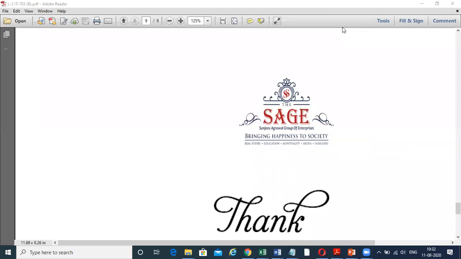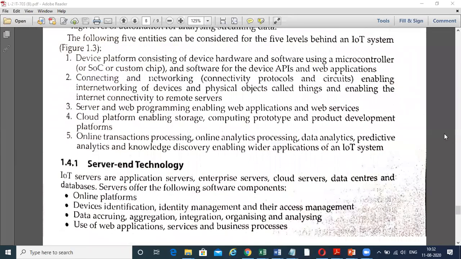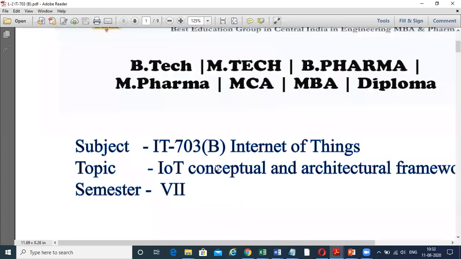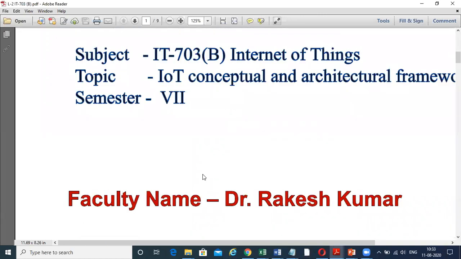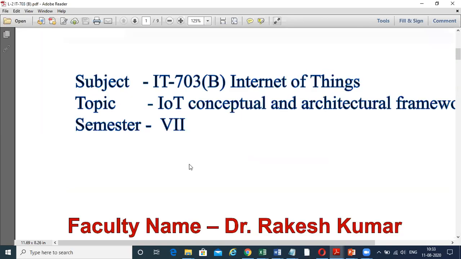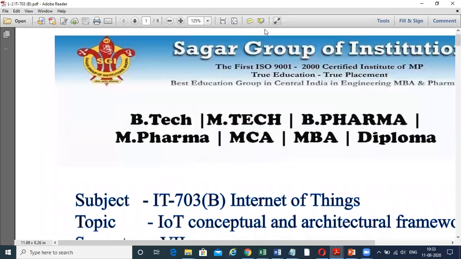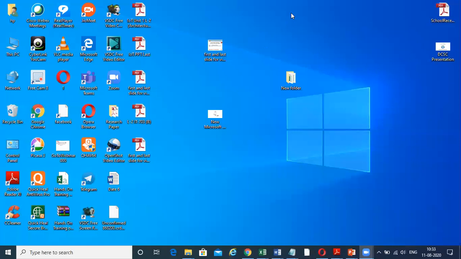So this was about the IoT architecture and the conceptual framework. We have discussed Cisco, IBM, and Oracle. We have also discussed the diagrammatic representation of the architecture. So this was about the framework and architecture. Any questions regarding this? Okay, thank you.